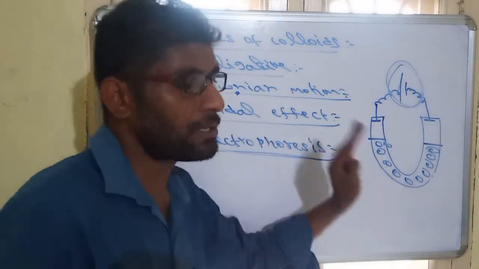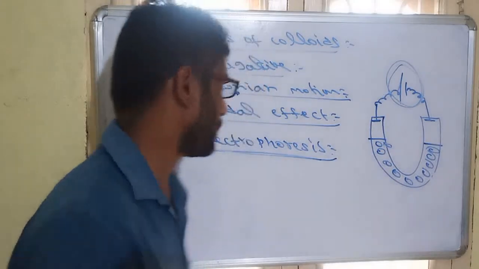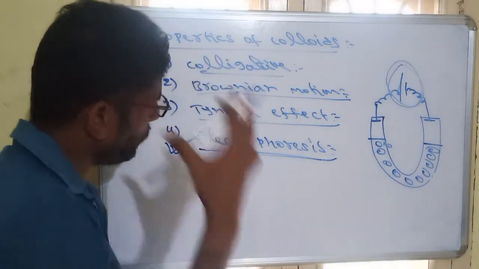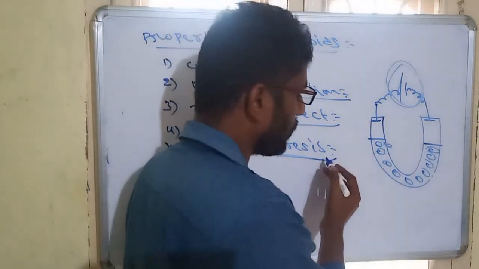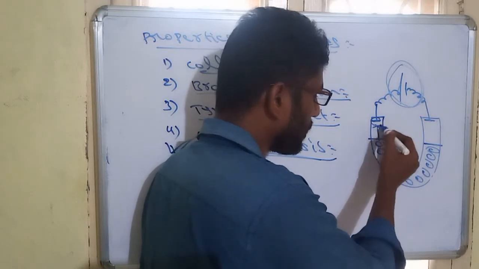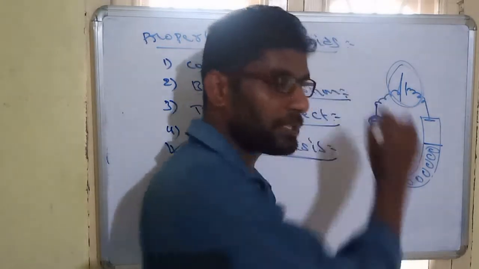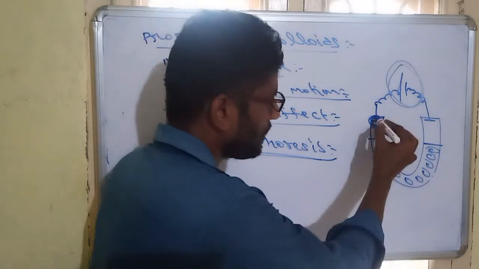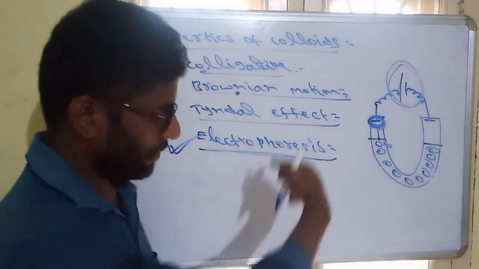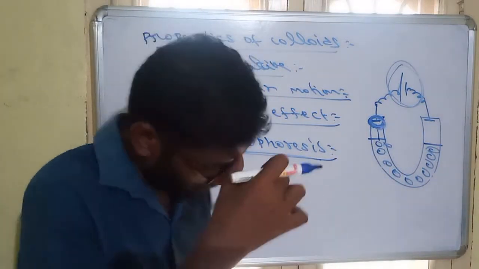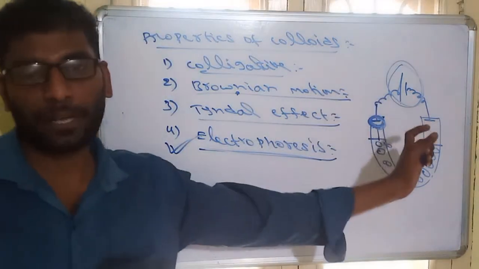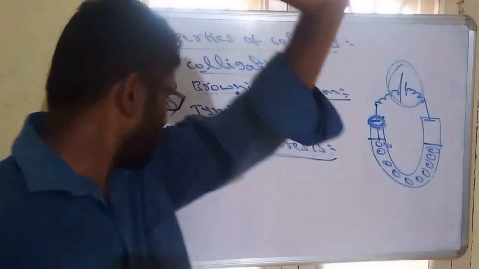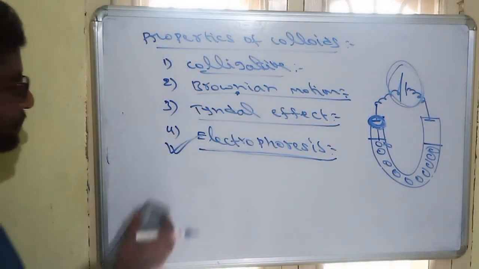So the identification of charge on the colloidal solution is called electrophoresis. During electrophoresis, whenever the colloid is attracted towards the opposite charge, some neutralization is possible. This neutralization is called coagulation. You will see coagulation now. So electrophoresis is just an identification technique of charge by passing an external electric field.